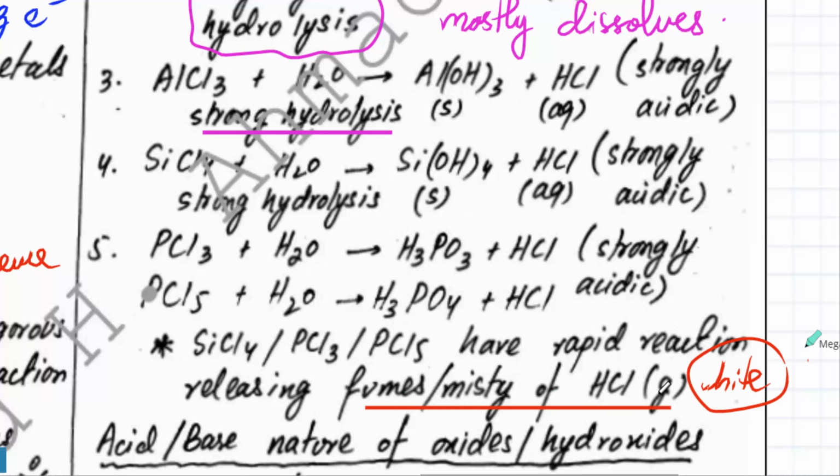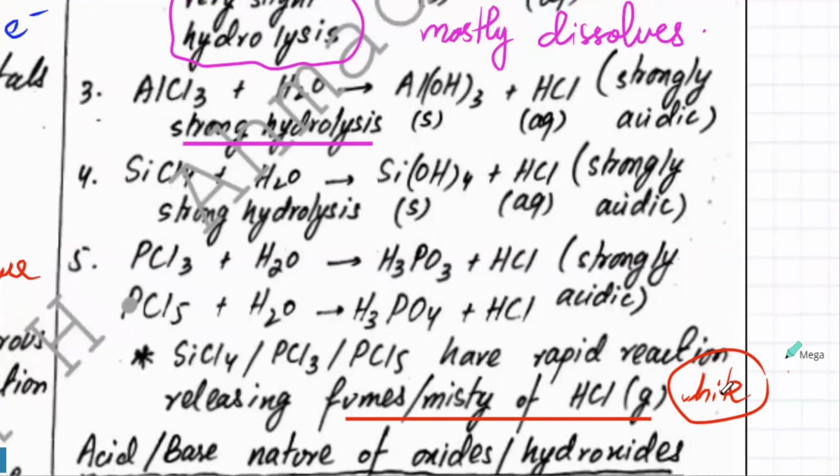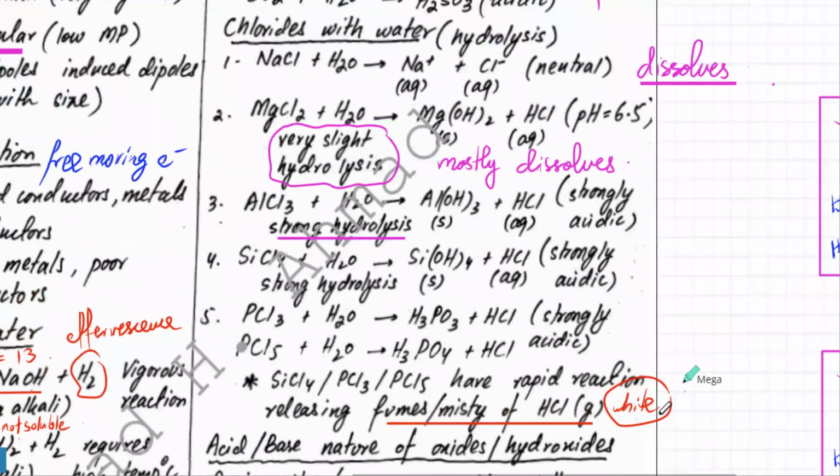These reactions need to be done in a fume cupboard because HCl fumes can blind you, as they are acidic. So you have to remember all of these reactions.